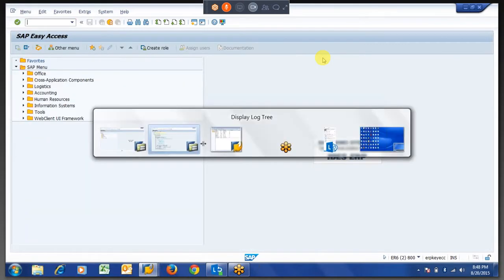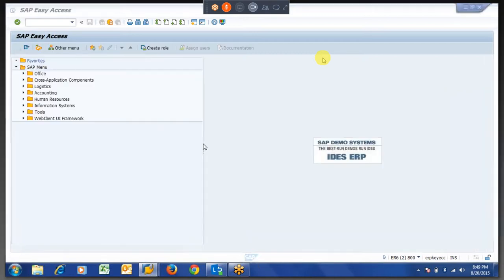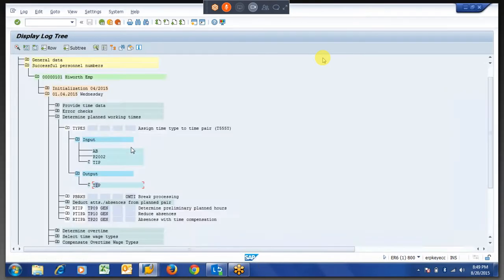Right? There will be a tool. It can be ESS or it can be any other tool. Even if it is a different kind of tool, whatever data we have will be mapped to your infotype 2002, that is the attendance, and it will be stored in the particular attendance type, right?